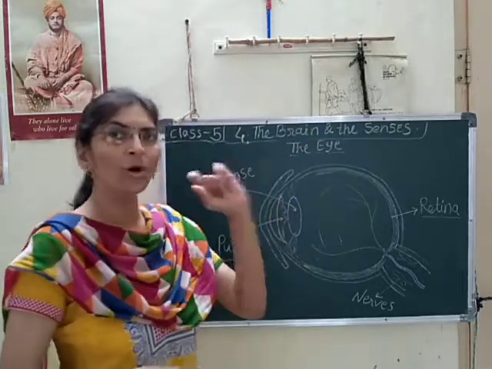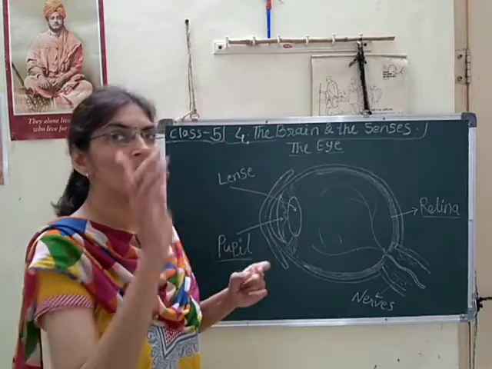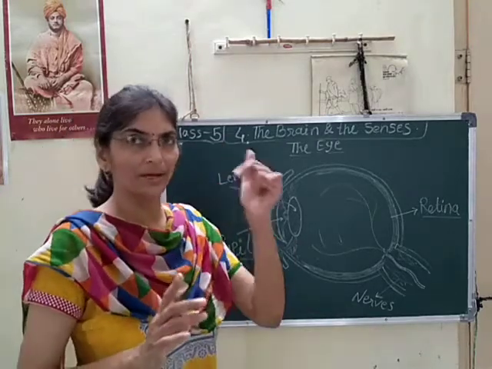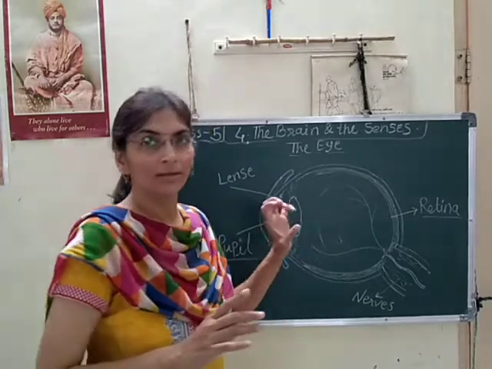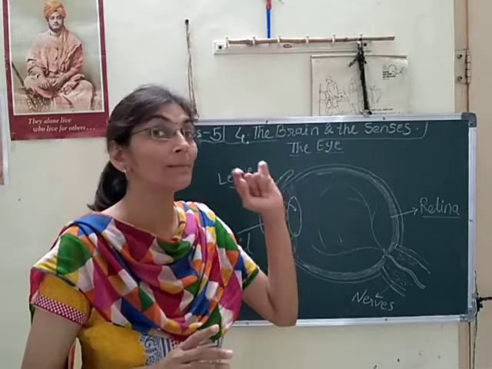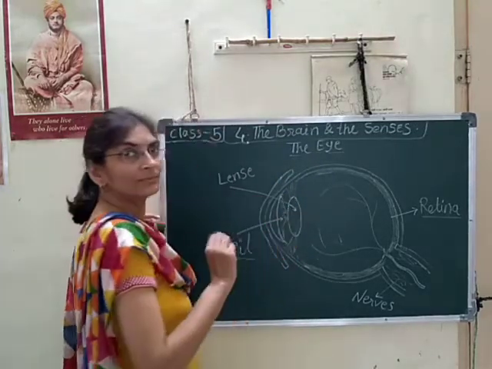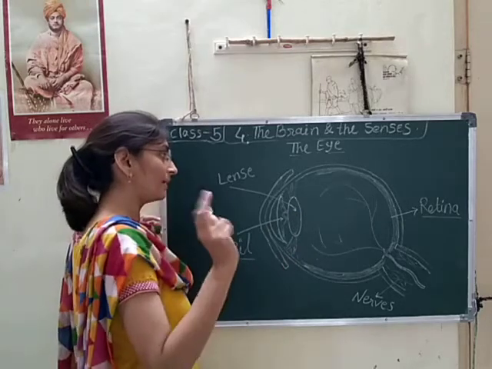Pupil is the door for light to enter. It is hollow. It is not a solid. It is a hollow space. That's why we can see it is blackish in color. Yes, and it is a dark color. You can see it in every eye.